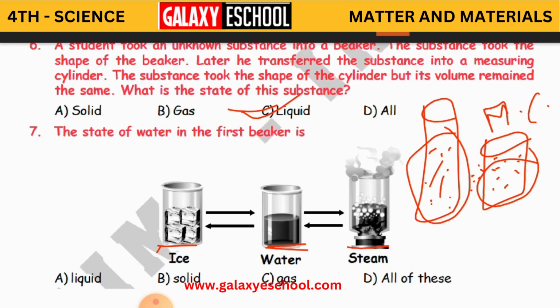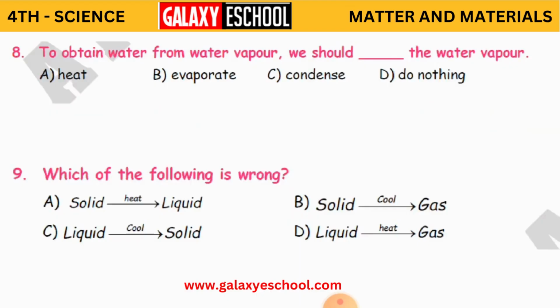So the state of water in the first beaker, how is it? Ice. So ice is nothing but solid here. So B is the correct answer. Clear, children? The first is solid, the second one is liquid, and the third one is gas. Clear? Now, we will continue with the 8th question.